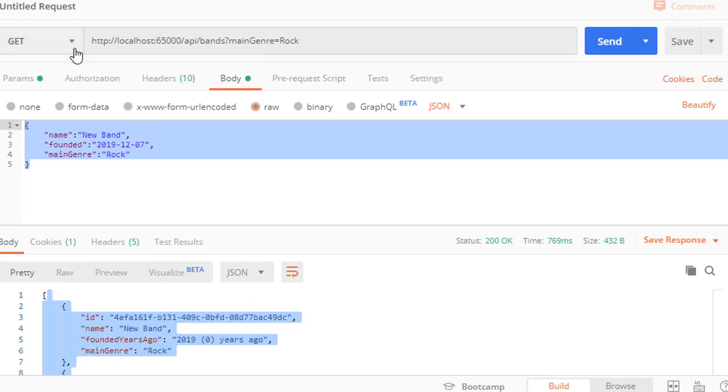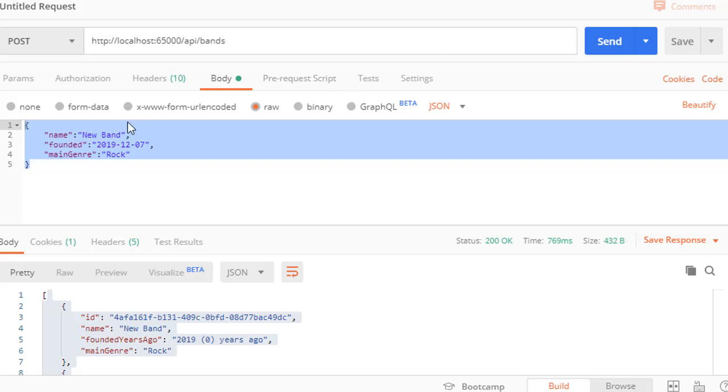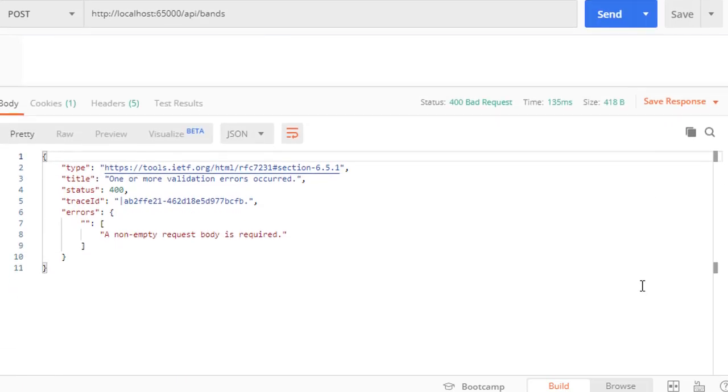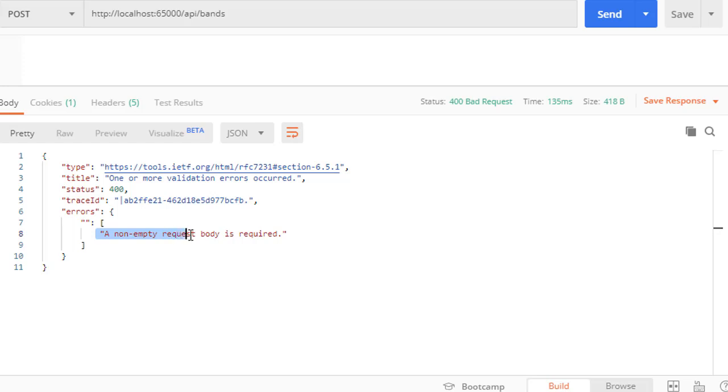Now what happens if we go to post and we'll go to API/bands and try to create a blank band, so we don't supply any body. Let's just send this, and you can see we get bad request. And remember, we did not do any null check or anything like that. This is coming simply from the API controller that handles bad requests on its own. And it simply says a non-empty request body is required.